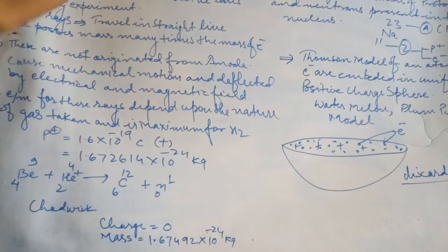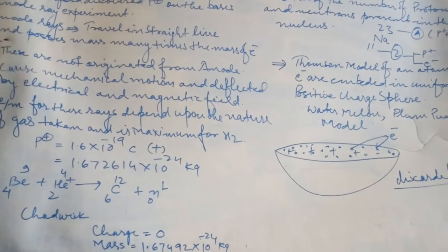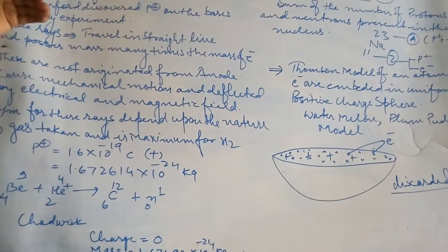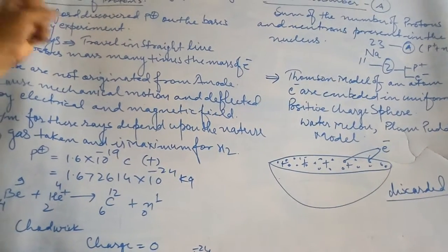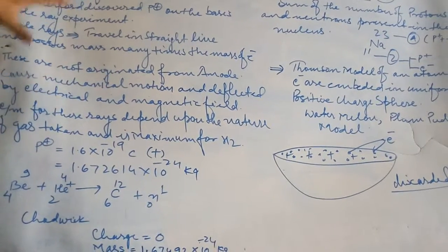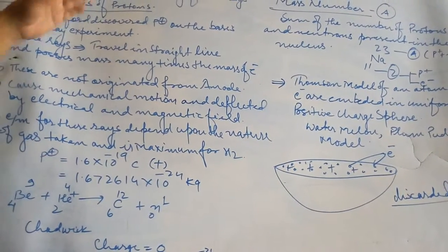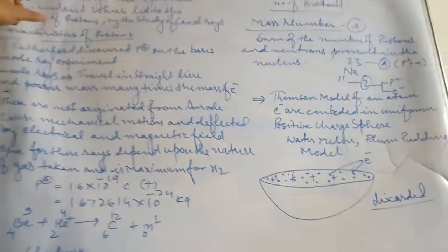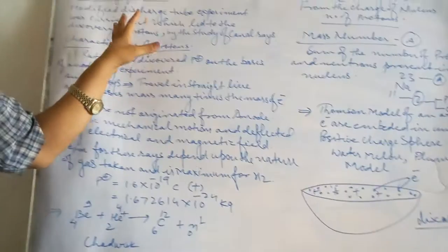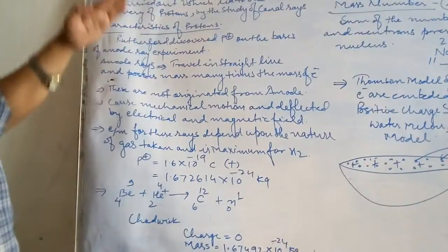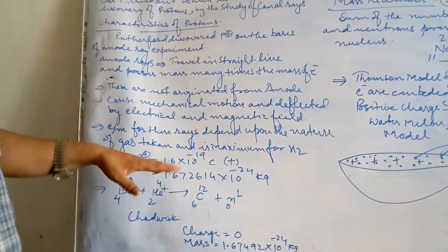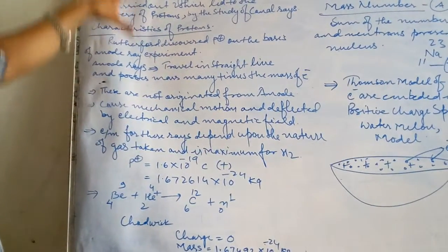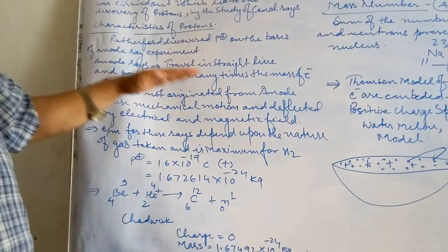Overall, the discharge tube experiment was led and observed by Goldstein, followed by the final decision, observation and characteristics by Lord Rutherford. Therefore, the credit for the study of the canal rays and anode rays goes to Lord Rutherford, and for only the observation and discovery the credit goes to Goldstein, but the mass, charge, charge to mass ratio and other properties were finally decided by Lord Rutherford. The maximum part related to the proton was led by Lord Rutherford.